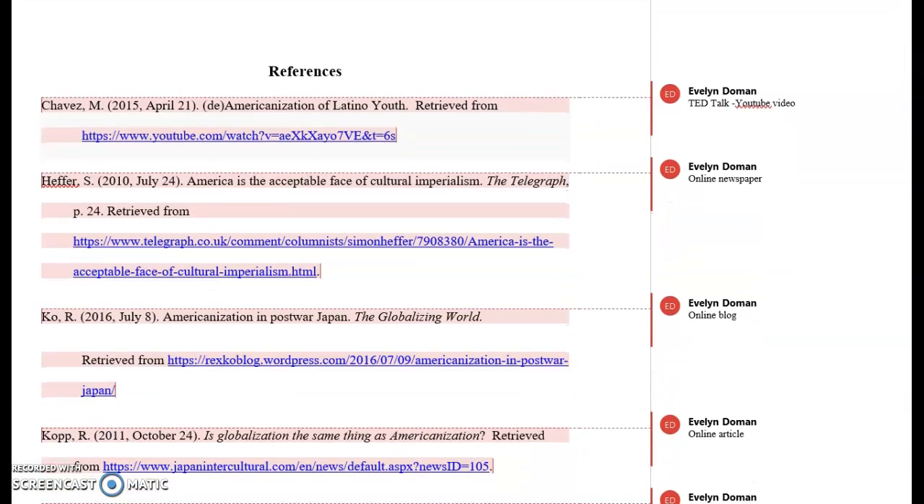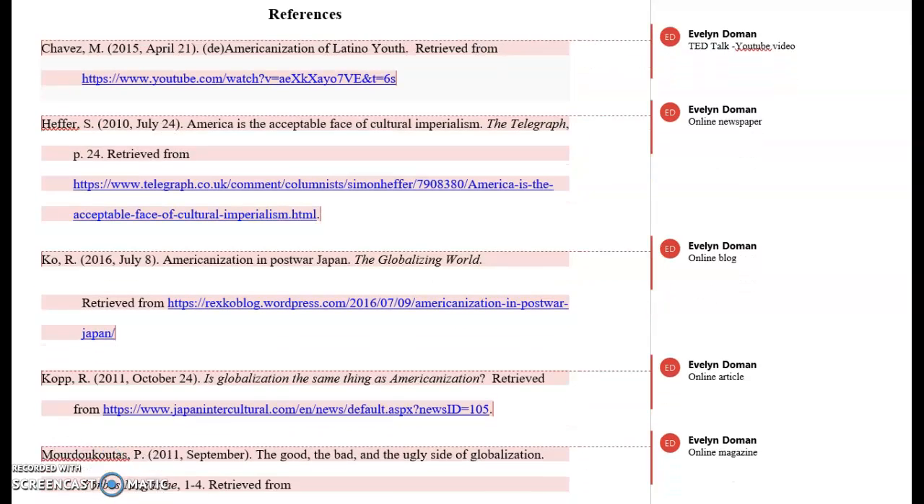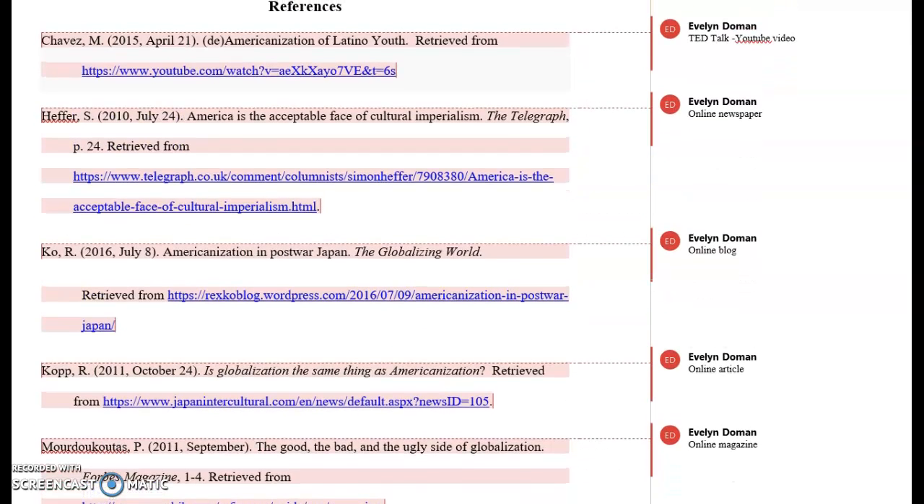And then finally we can take a look at the 2 artifacts that she used. So one was the political cartoon and one was the TED Talk. And then we have her reference page here. So again, they're in alphabetical order according to the author's last name. If there's no author's last name, then you would use the title of the article.